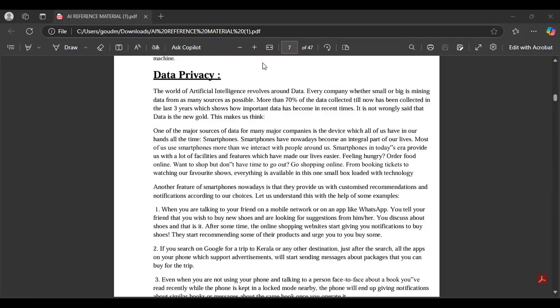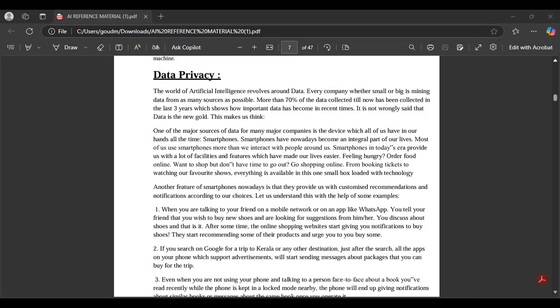Next is data privacy. From this, you may get 4 marks, meaning they will give a scenario and ask you to identify how your data is not secured, how they were using data security. All these terms will come under this data privacy.